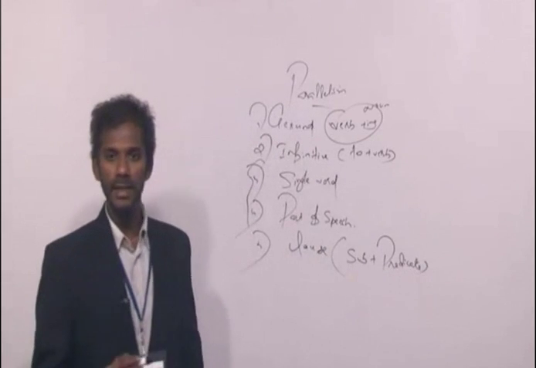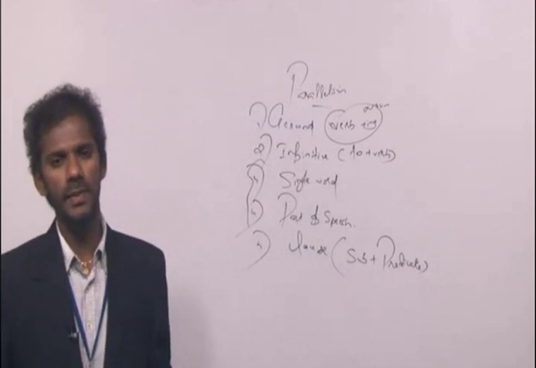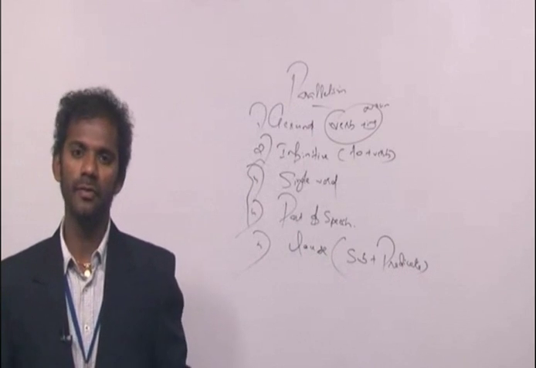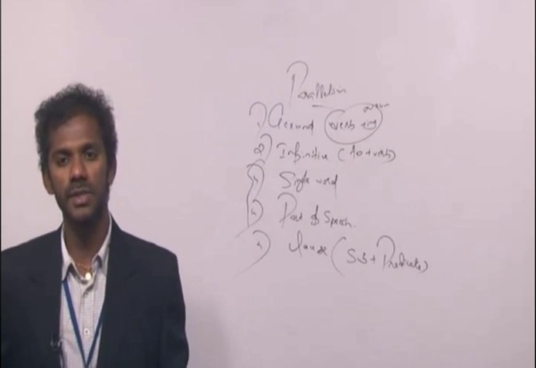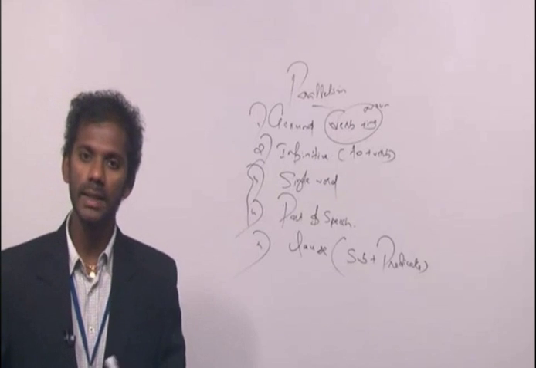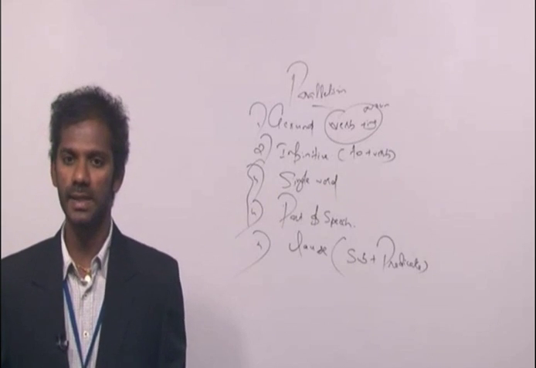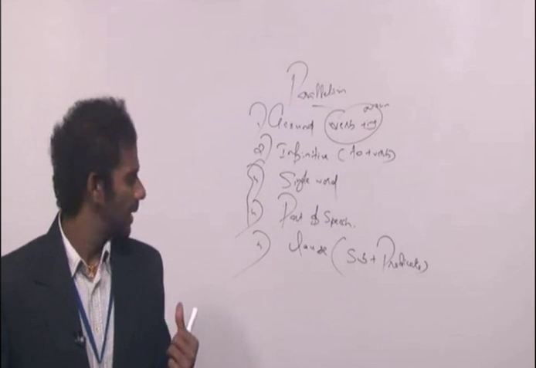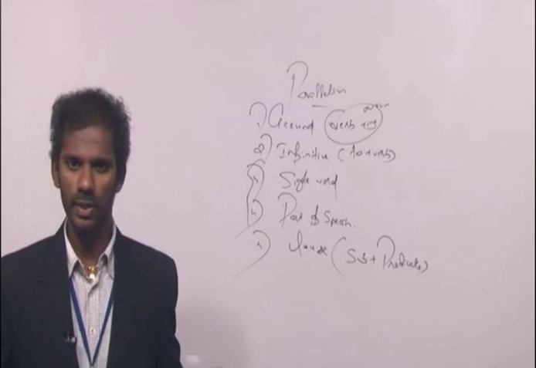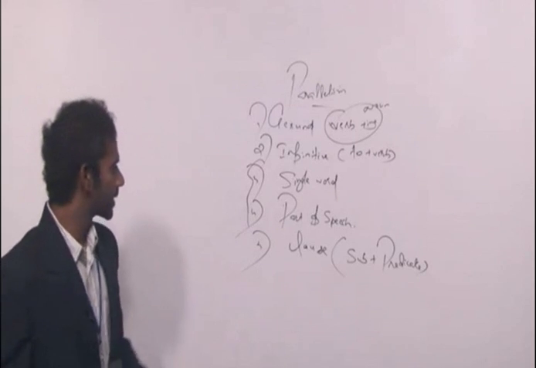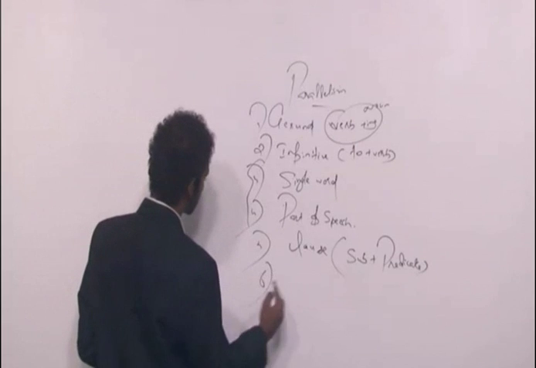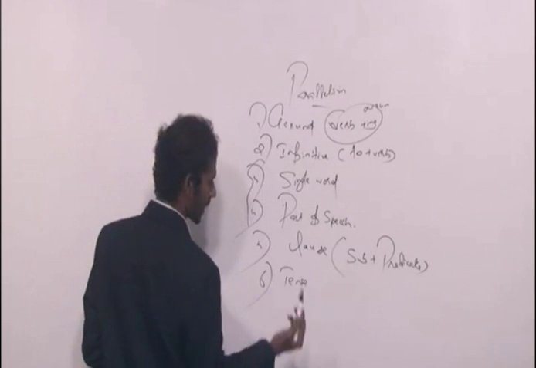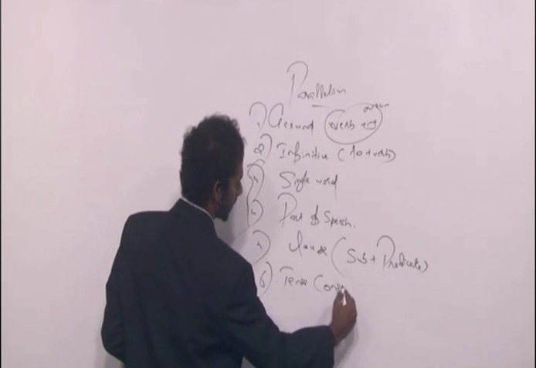That means if one idea is a clause, all the other ideas must also be clauses. That means if one idea contains a subject and a predicate, all the other ideas must also contain subjects and predicates. Clear? Yesterday I did not give you an example based on this. Today I'll go for an example, right? Sixth concept is tense consistency.